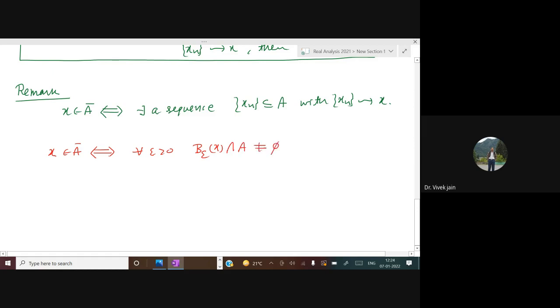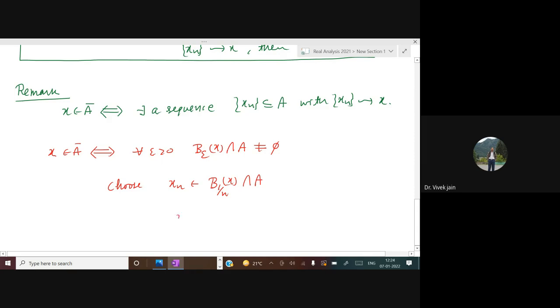So you can choose Xn in B 1 by n X intersection with A, because this set is non-empty. For each n, we can choose an Xn.